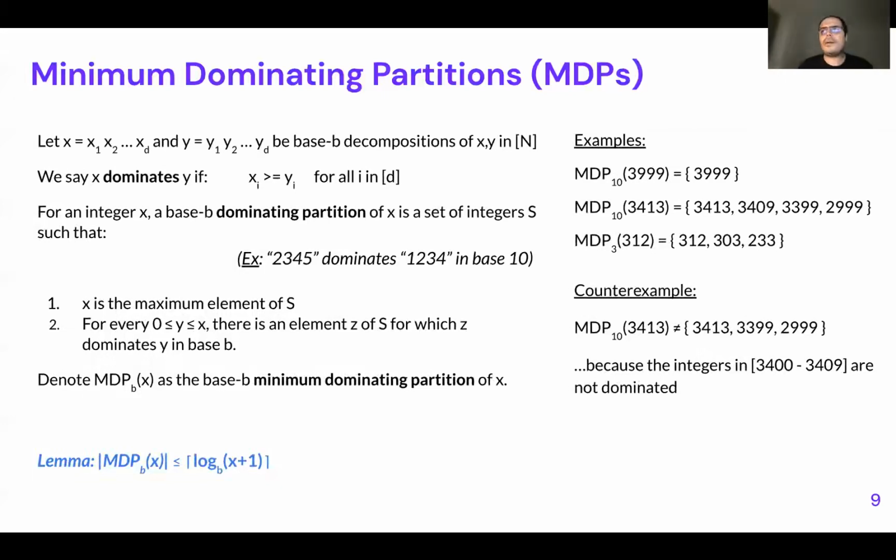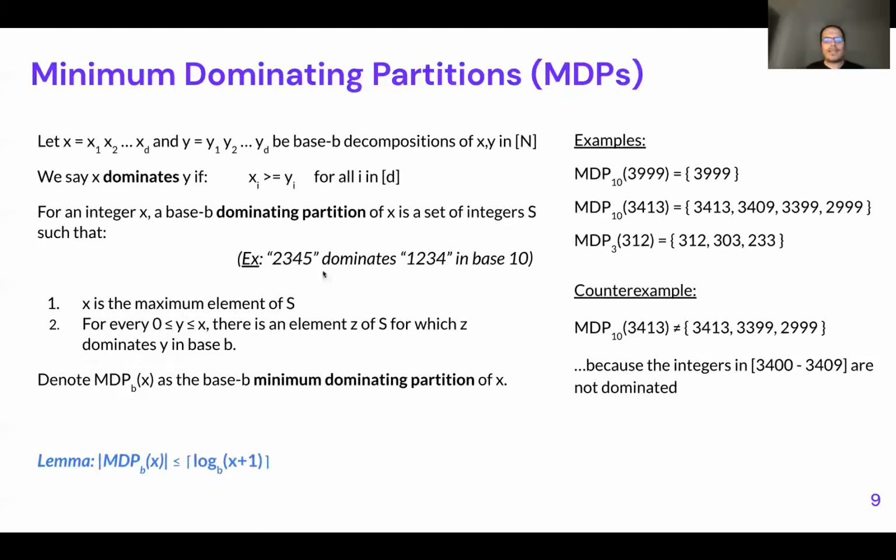We ended up with a solution where a number X dominates another number Y if all of its digits are equal or larger than the corresponding digit position of the other number. As an example, imagine that 2, 3, 4, 5 dominates 1, 2, 3, 4, because 2 dominates 1, 3 dominates 2, 4 dominates 3, and 5 dominates 4. So per position, the first number dominates the second one.